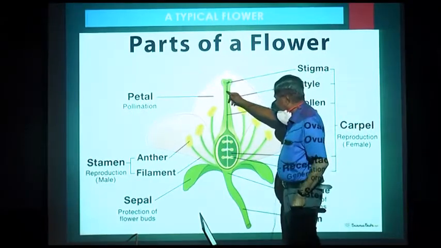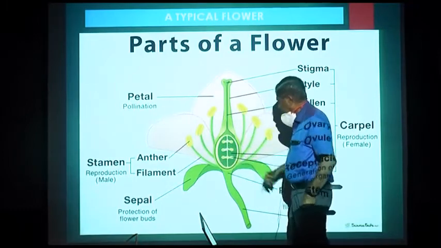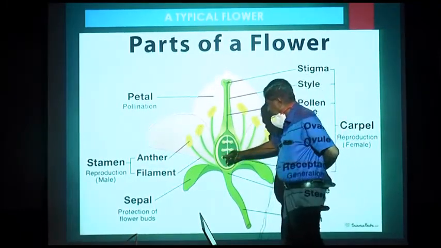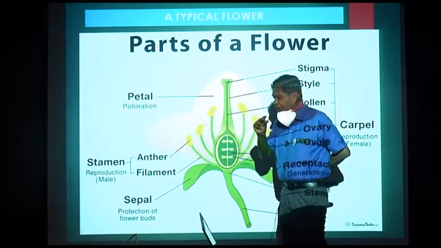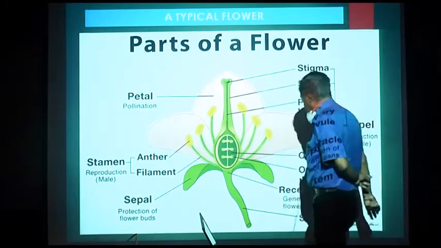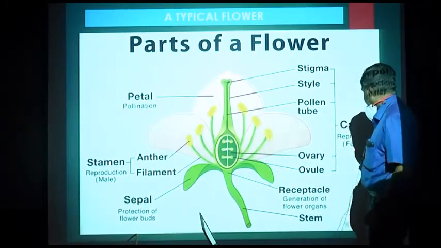They pass through the style, and the ovary is the portion where the ovules develop. These ovules give rise to seeds later on.